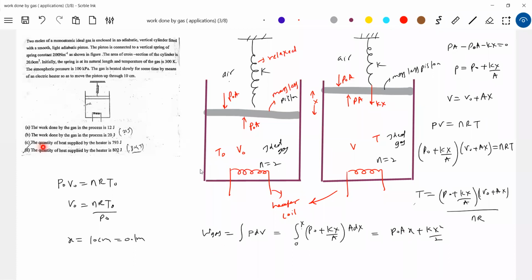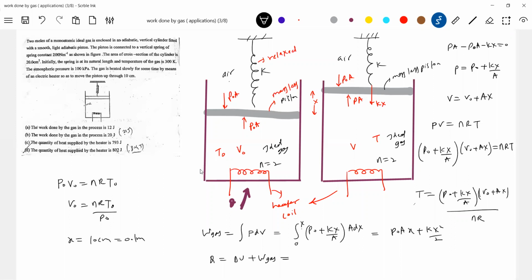Okay, now how to get the heat supplied? Shall we take help of the first law of thermodynamics? So what all heat I supplied, what will happen to it? Q is the heat supplied. Who will supply it? The heater coil. I need not show it, just for students to understand. No, I had to write that Q. The heater coil will supply the heat. So shall I say first law of thermodynamics? What all heat is supplied by the heater coil is equal to delta U plus work done by the gas.